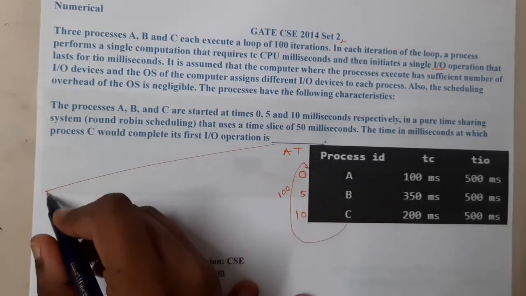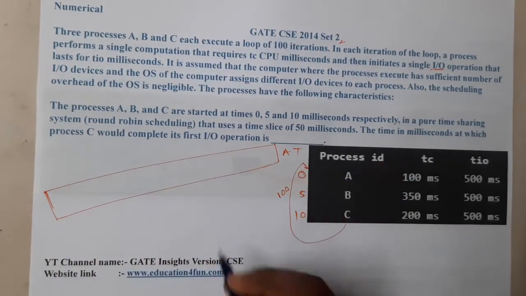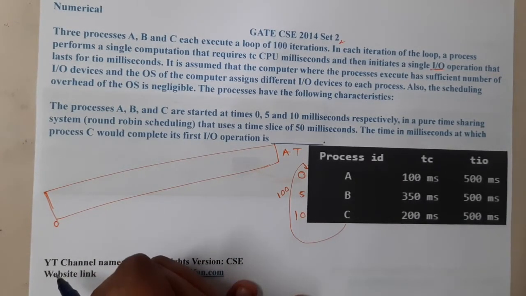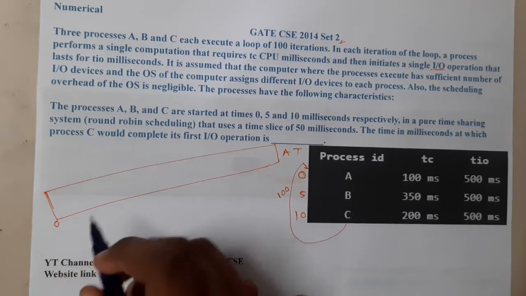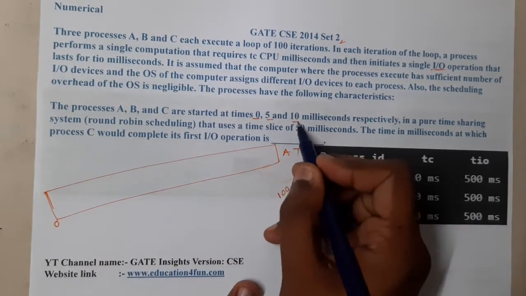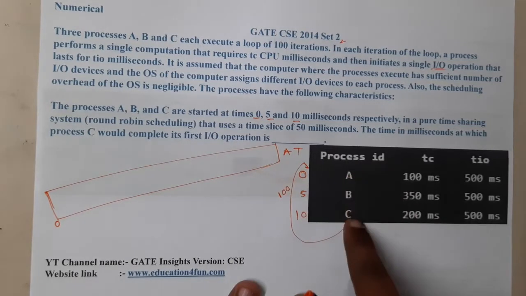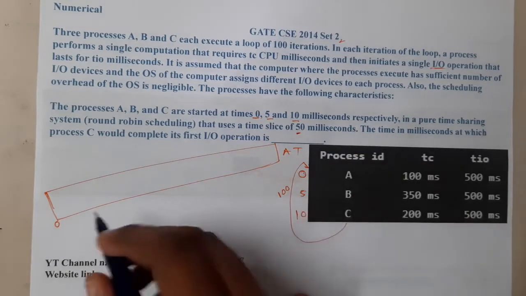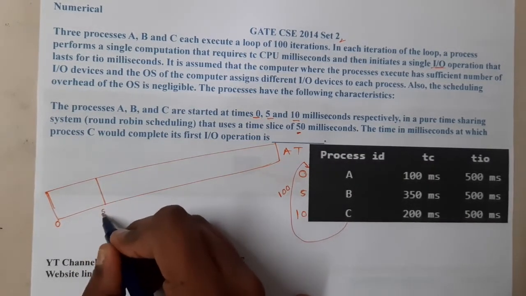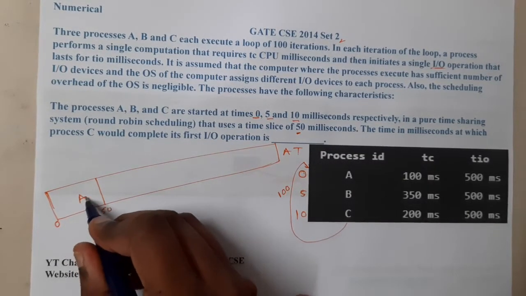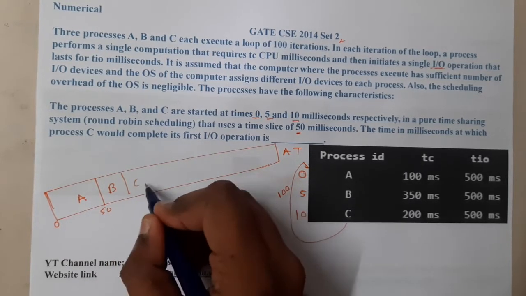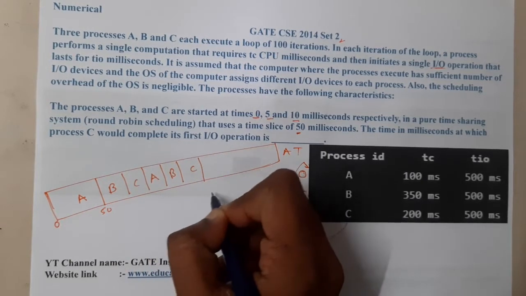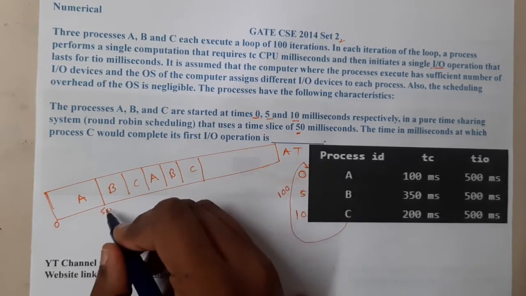Let us start drawing the Gantt chart so that we can start our assumptions. We start at 0. A good thing with respect to this question is that they arrive at 0, 5 and 10, so the order of ABC will be the same, because each of them will have 50 milliseconds of time. From 0 to 50, A will continue, after that B and after that C. Then again A, again B, again C. In this way it will continue.